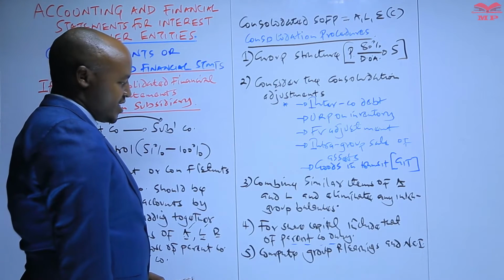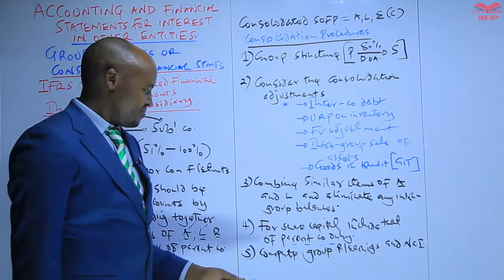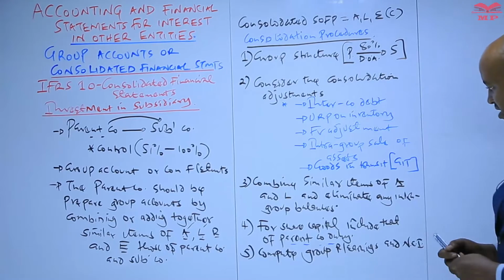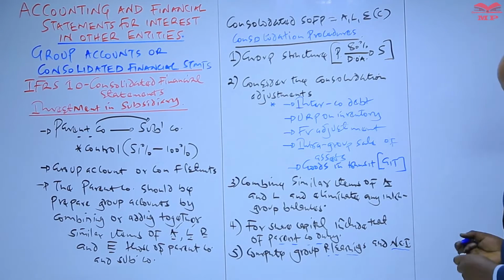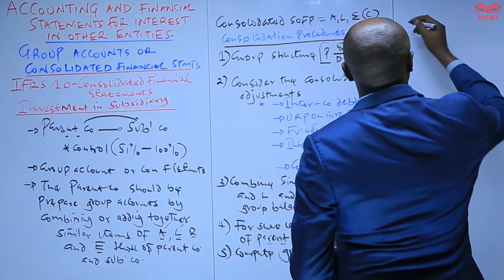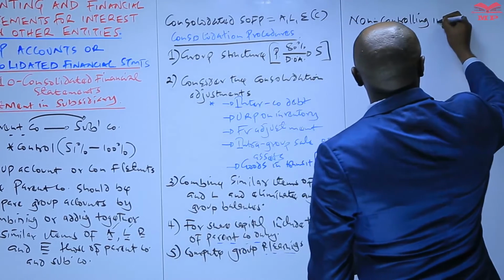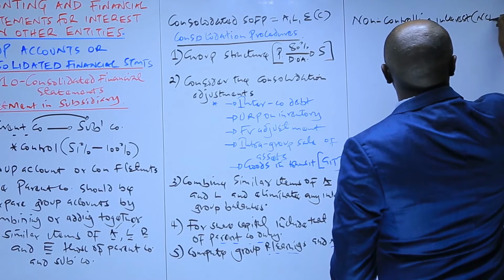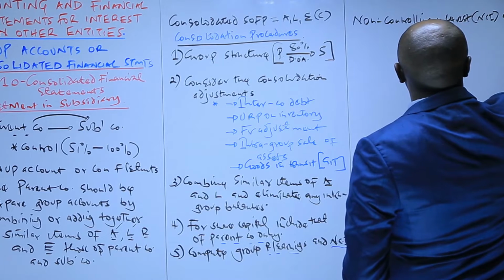So before you look at an illustration regarding the preparation of this, maybe I can just explain something on these two items, how to compute the group retained earnings and what is NCI. Let me start with the non-controlling interest, abbreviated as NCI, non-controlling interest at year end.